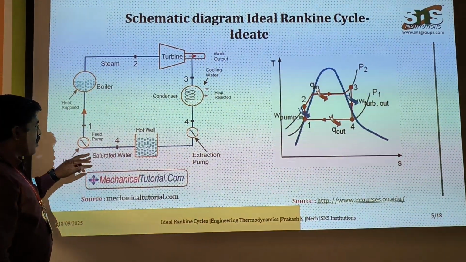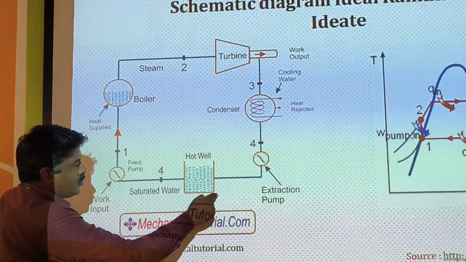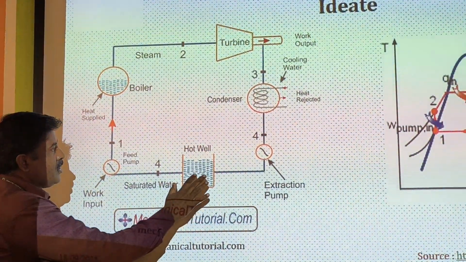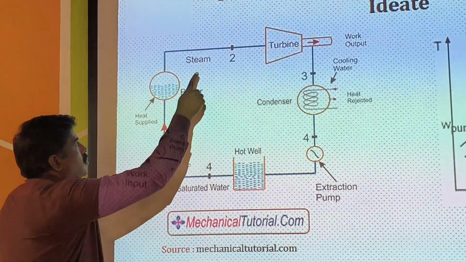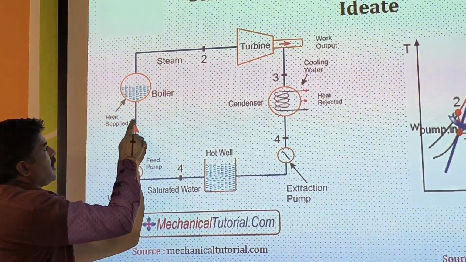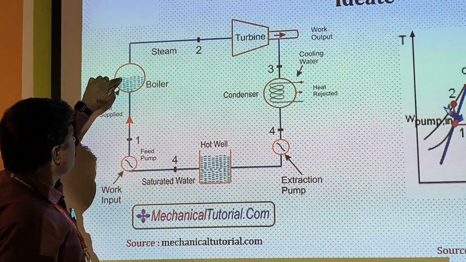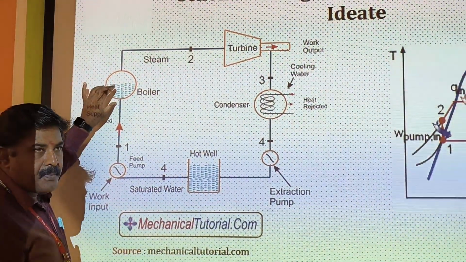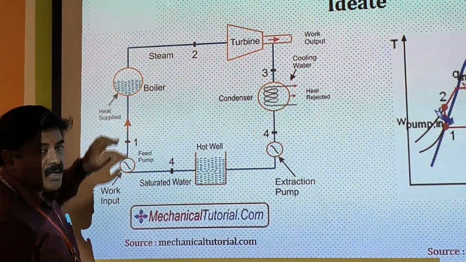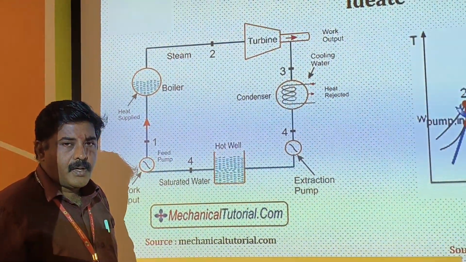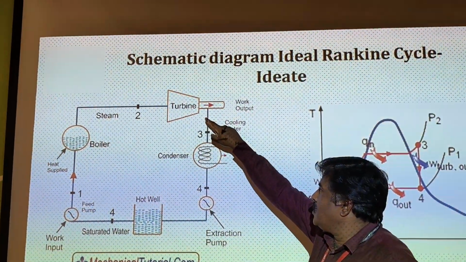The major components: first we are taking the hot well, which is used to store the water. There are many processes, and we will start from here, from 1 to 2. It is entering as a fluid, as water. When the water comes to the boiler, high heat is supplied with the fuel which is burnt. When the fuel is burnt, this water is converted into wet steam, then dry steam, and superheated steam. This superheated steam comes to the turbine here.